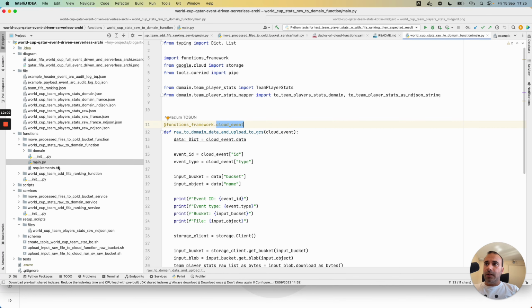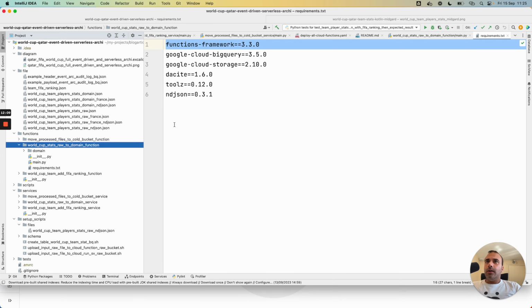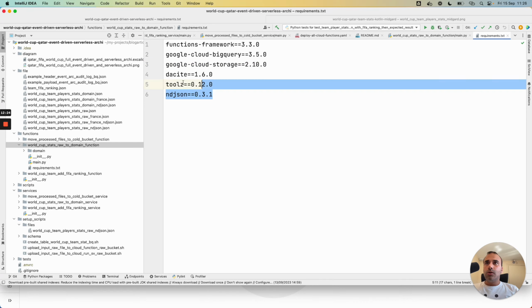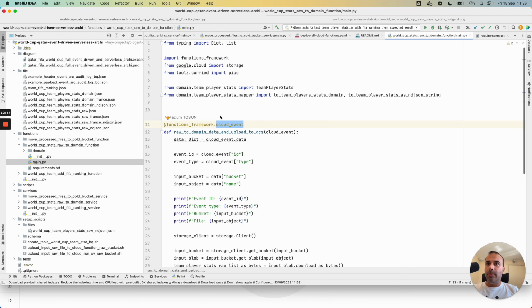I also need a requirements.txt file at the root of my folder, because to work correctly, I need to give all the needed Python packages to launch my cloud functions. Here I will work with the Cloud Storage Python client, also other open source packages, and of course I need to pass the Functions Framework in order to receive the request for my cloud function.